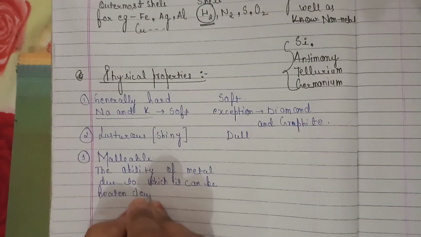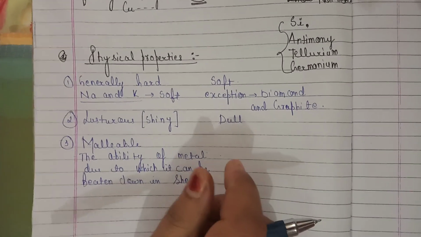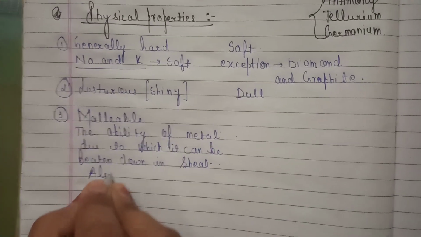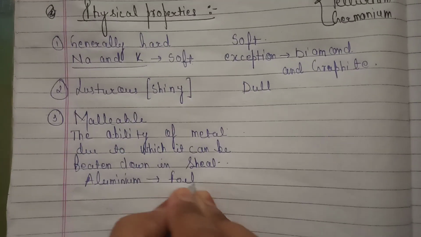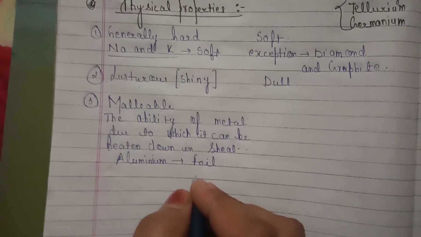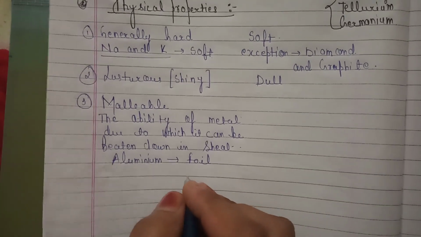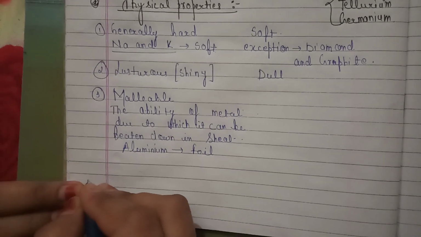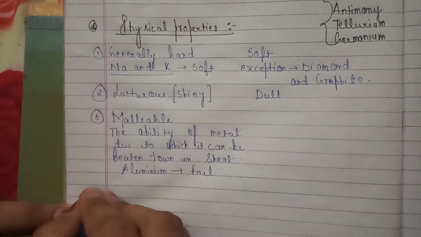Let me give you an example. You have seen aluminium foils. Aluminium is a metal, and we have converted it into aluminium foil, which you use to wrap food items. Another example is silver. You can also beat it into sheets, which we use to coat sweet items, as we have seen on Kaju Katli.